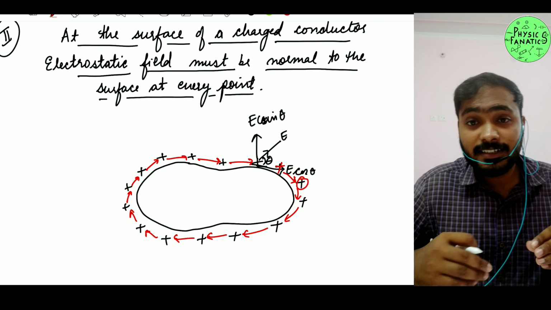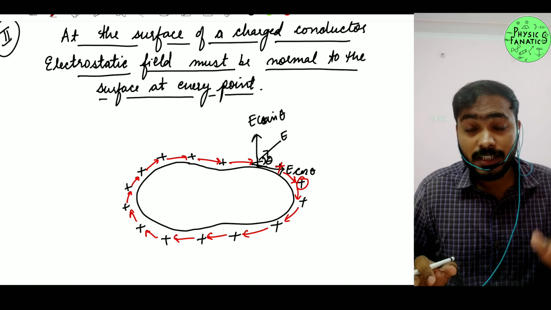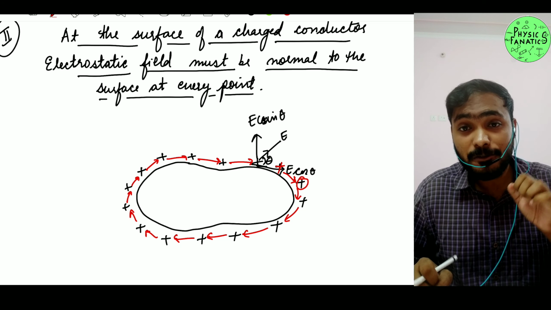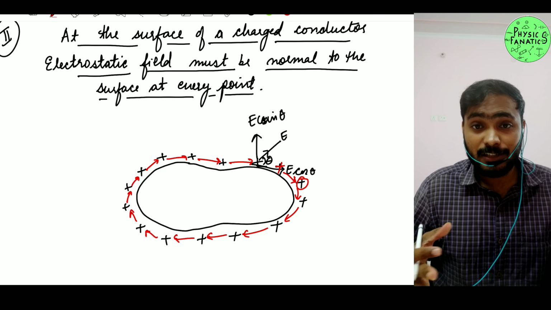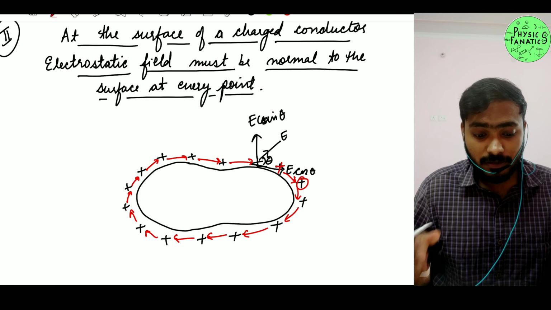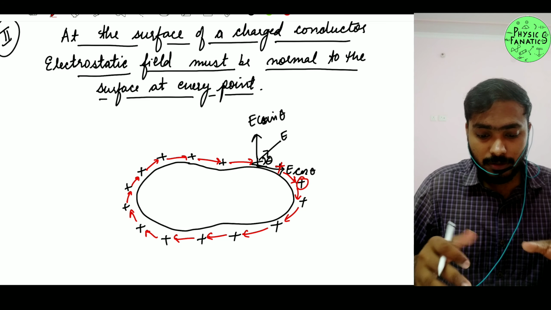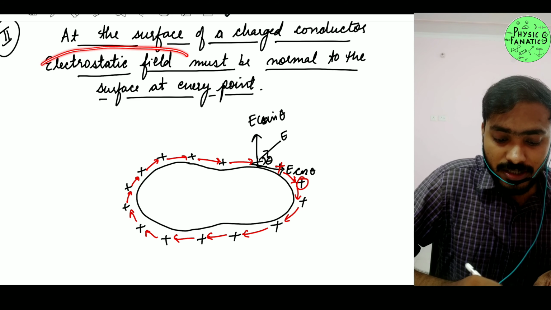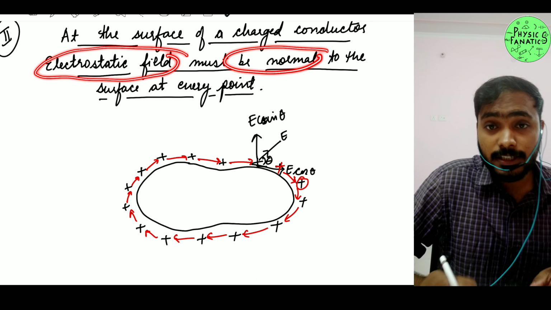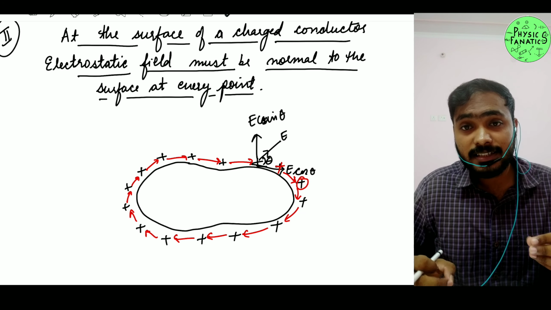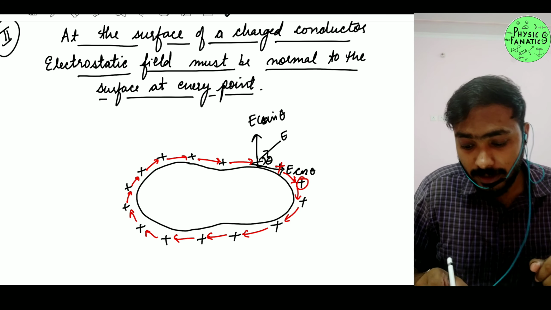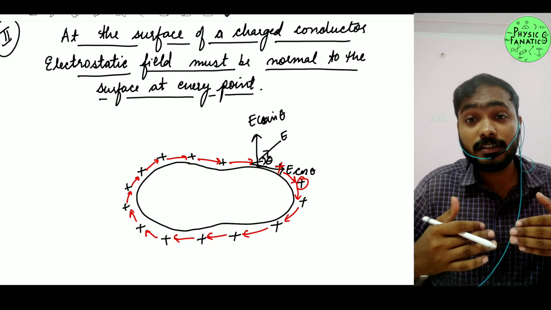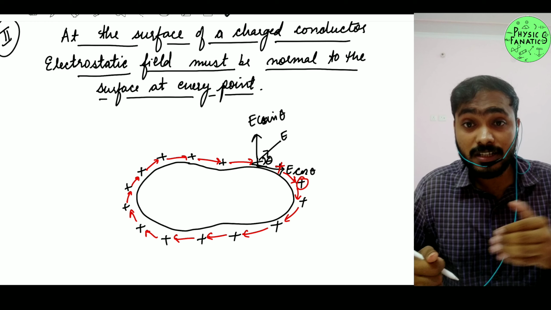Now you have to understand the charges are now moving. The situation is not electrostatic because your charges are now moving, right? Which is not what we expected. So according to our property, the property is saying that the electrostatic field must be normal, right? So this simply means that it cannot have a tangential component, or a component along the surface